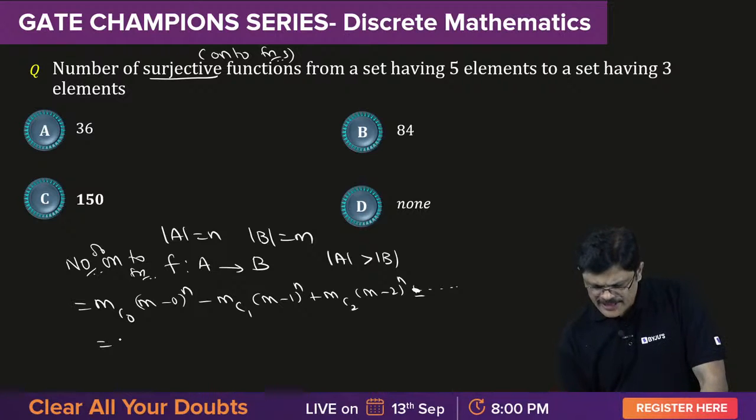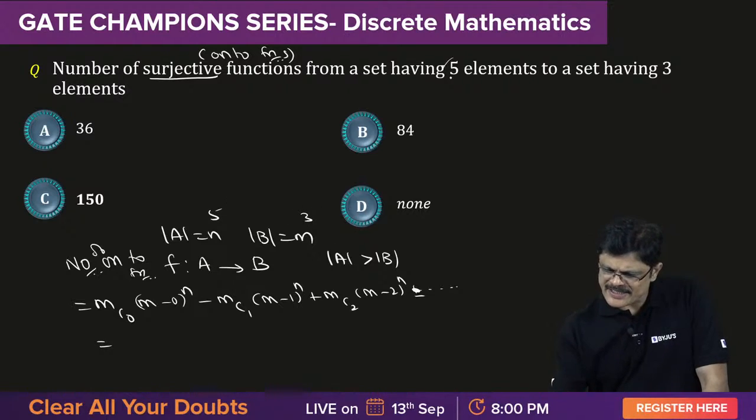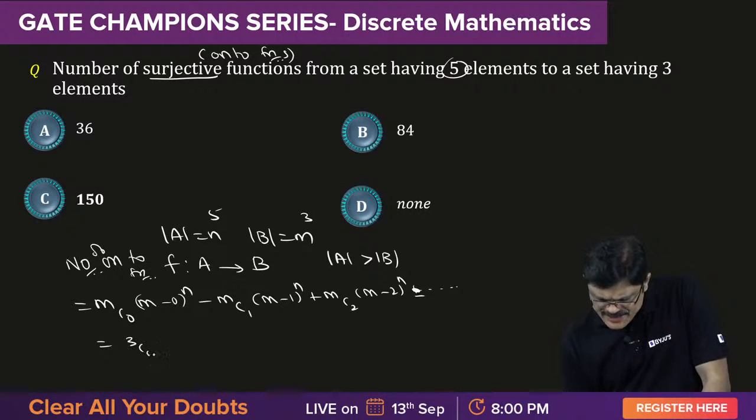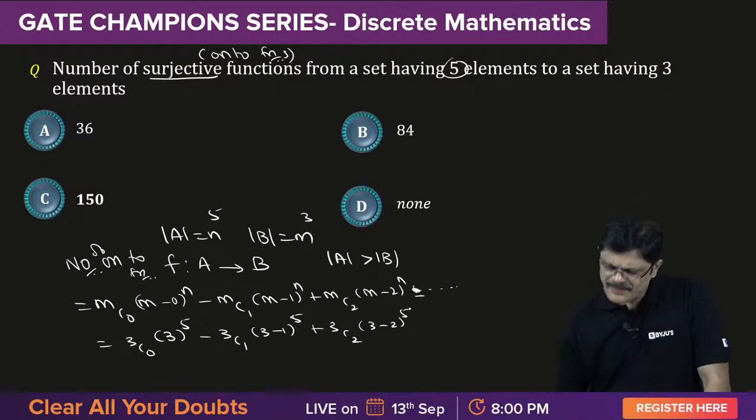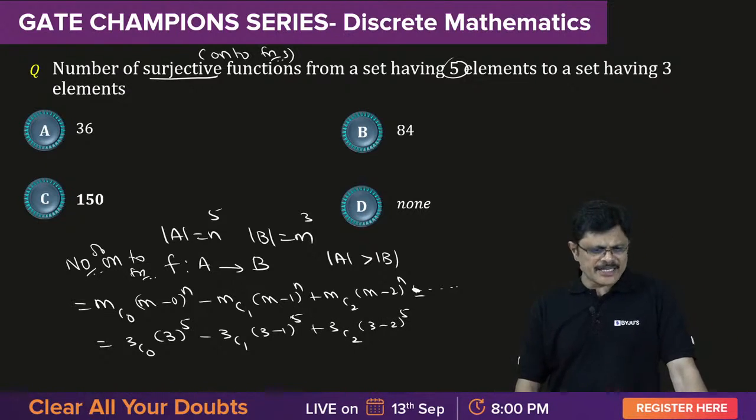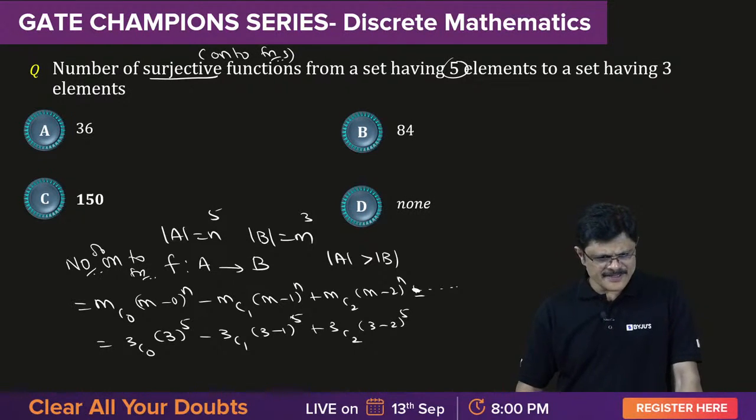So here m is 3 and n is 5. So it is 3C0 (3 minus 0), that is 3 power 5, minus 3C1 (3 minus 1) whole power 5, plus 3C2 (3 minus 2) whole power 5. Actually the next term, 3C3 (3 minus 3), will be 0, my dear friends.